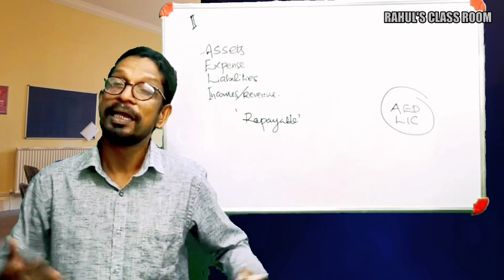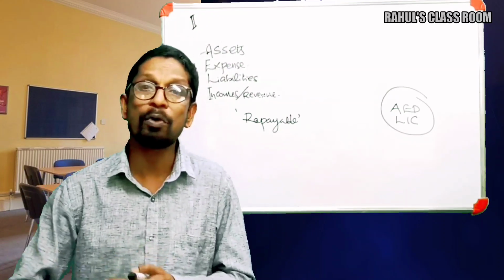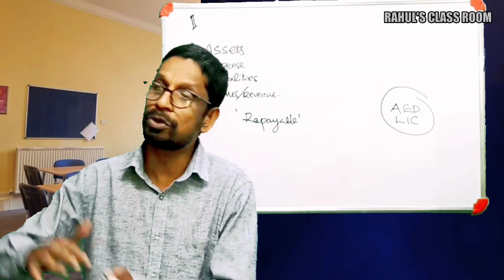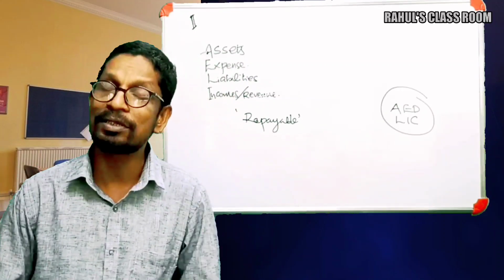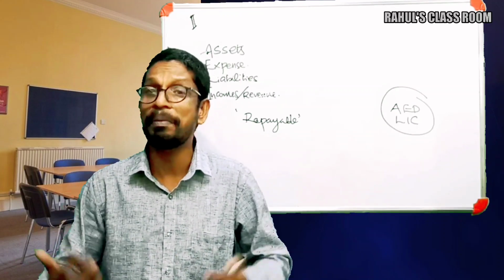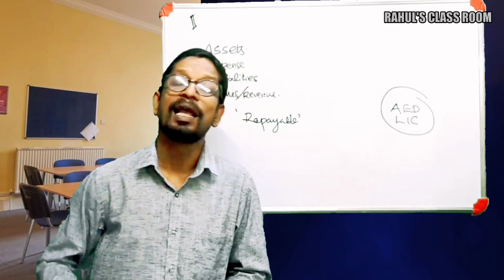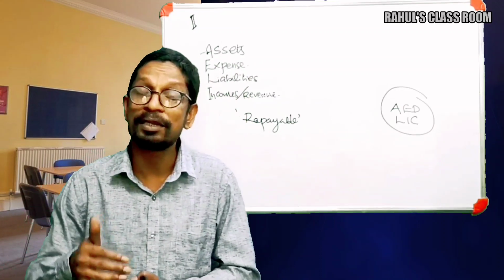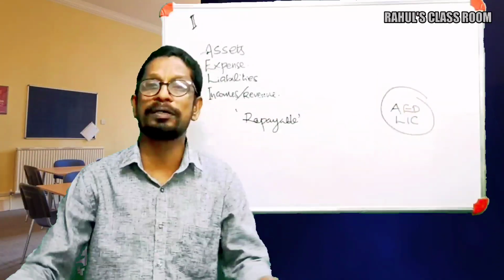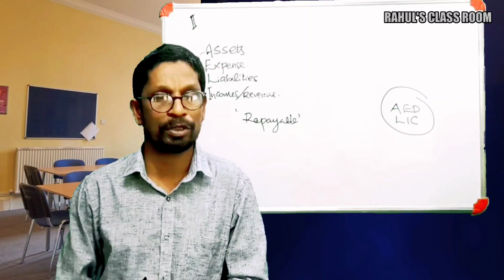Say for example, when we take a loan, it's a liability. When we borrow money from others, it's a liability. When we purchase goods on credit, that means creditors, that's a liability. And also the capital. Capital is an internal liability, because it is refundable or repayable to the owners at the time of closing or winding up of the organization.